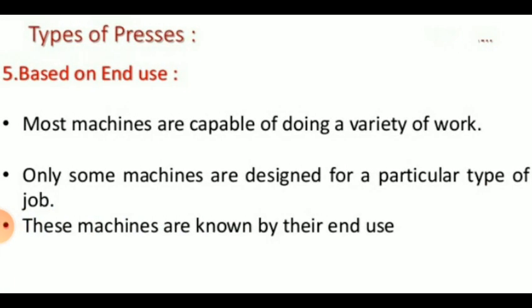Then on the basis of end use, most machines are capable of doing a variety of work. Only some machines are designed for a particular type of job. These machines are known by their end use. The various types of work for which the press may be designed are punching operation, blanking operation, drawing, bending, forming, coining, embossing, etc. So this is regarding the types of presses.